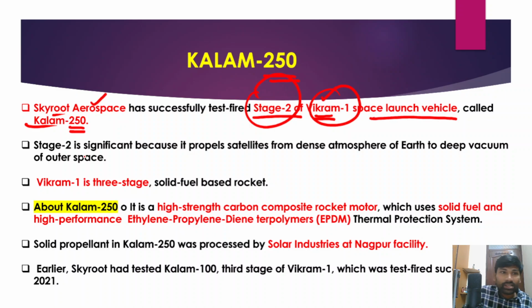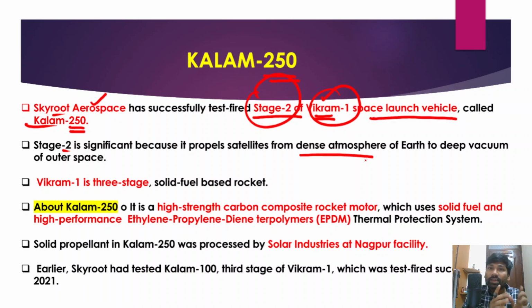And in fact, stage 2 of this Vikram 1 space launch vehicle is very significant. It is very important because it propels satellites from dense atmosphere of Earth to deep vacuum of outer space, right? So this stage 2 is very important because when any space launch vehicle carries satellites, it has to cross Earth's dense atmosphere, and then it will enter into the vacuum of the outer space.